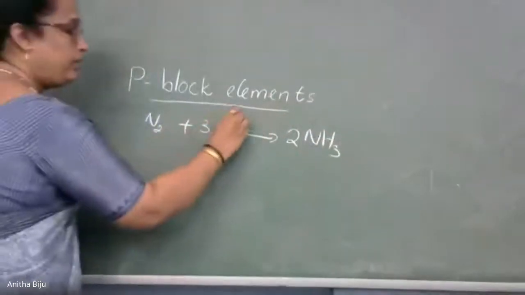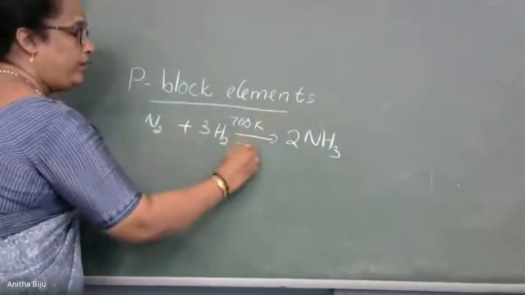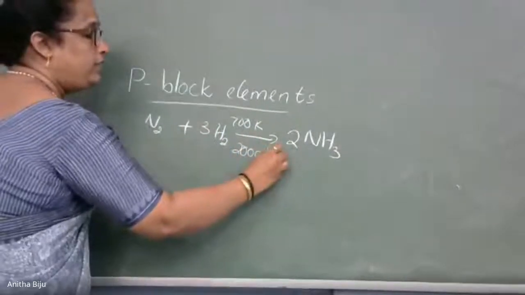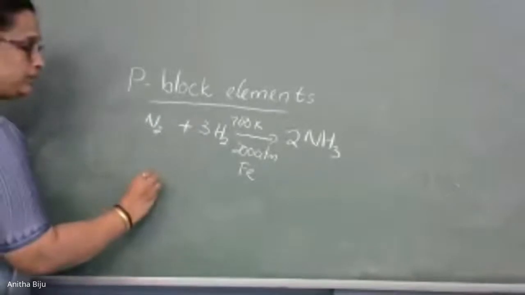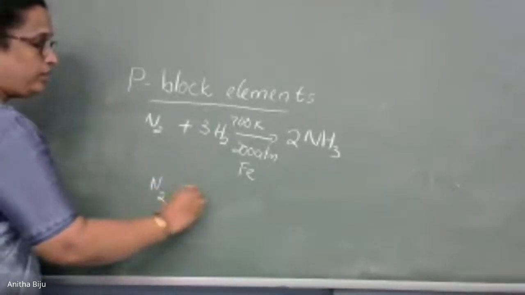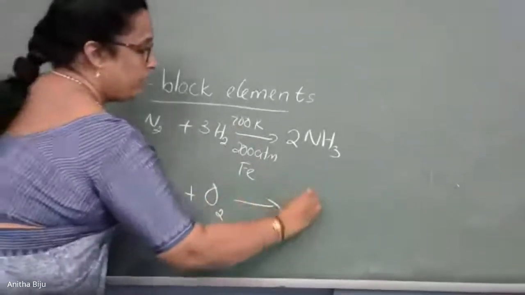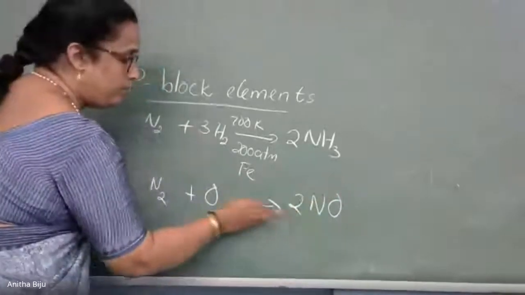And here 700 Kelvin, 200 atmospheres, and in presence of the catalyst. Okay. And the next reaction, nitrogen reacts with oxygen, forms nitric oxide, and it is a reversible reaction.